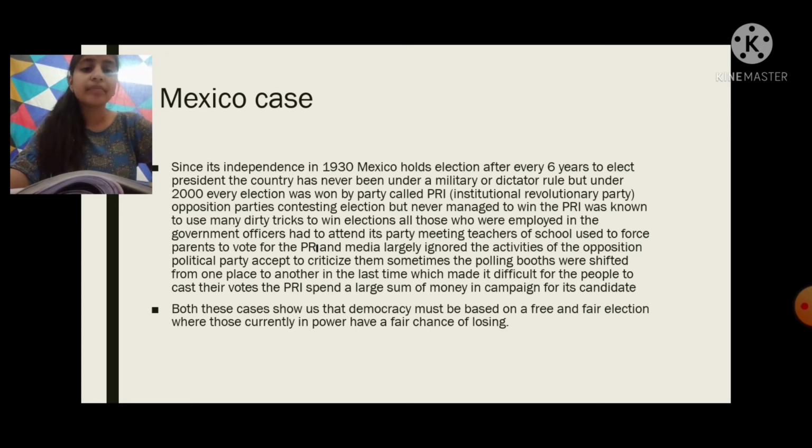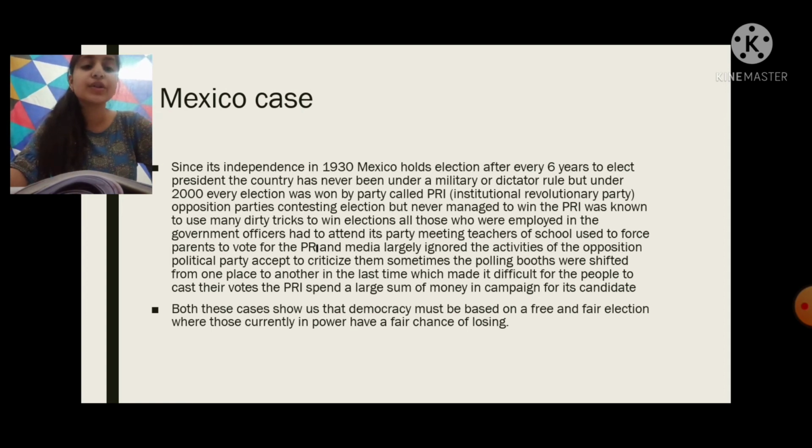So both these cases show that democracy must be based on a free and fair election, where the power should lie in the government that is elected by the people.